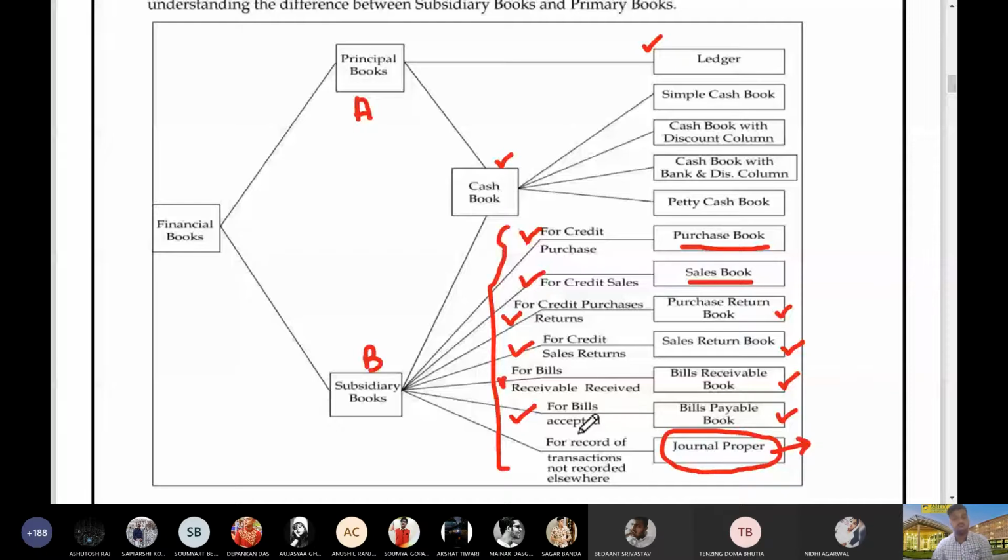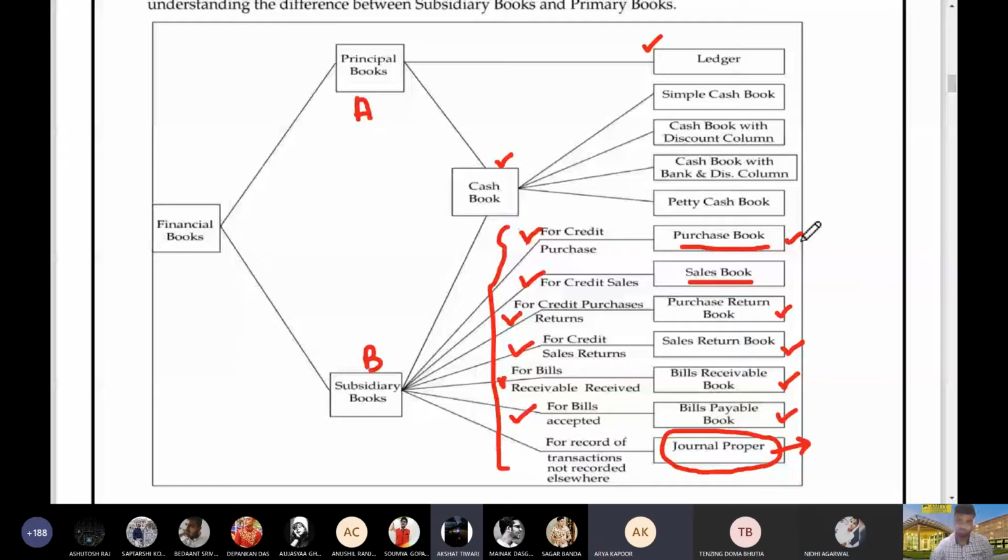ठीक, now sir, can you tell me some examples of journal entries that will be recorded in journal proper? Definitely. Like for example, if I say purchase goods from Mohan rupees 1 lakh, किस books में entry करेंगे इसका? Purchase. The purchase day book. Now if I say that goods of rupees 2 lakh has been sold to Ramesh.